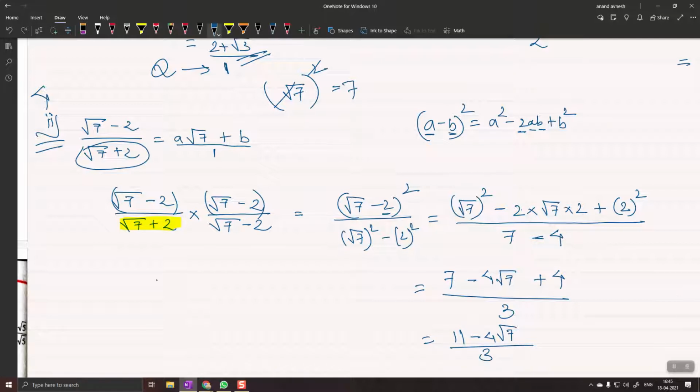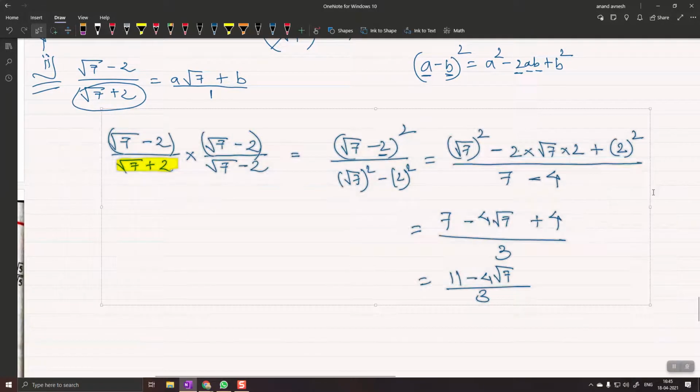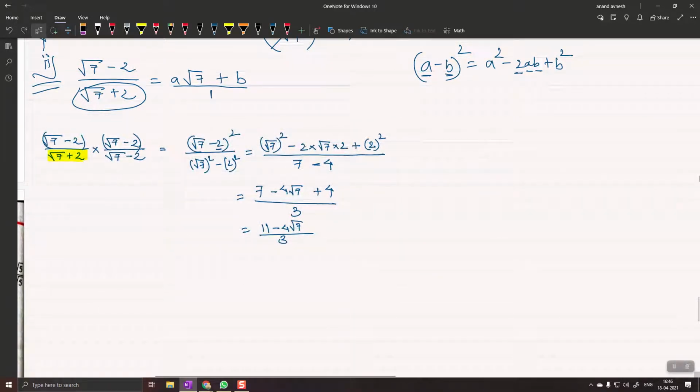Okay, so this is the rationalized part of the denominator. But अभी भी ये क्वेश्चन आगे हम काफ़ी सॉल्व कर सकते हैं and I tell you how. ठीक है, I hope everyone has written this much down. Let me make some space here. Okay, अभी आगे देखो ध्यान से. So remember that this whole fraction has been reduced into this fraction. ठीक है, ये पूरे क्वेश्चन को हमने रिड्यूस करके उसका रैशनलाइज कर दिया डिनोमिनेटर.